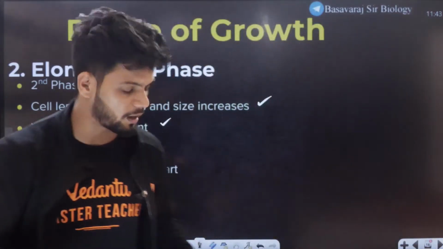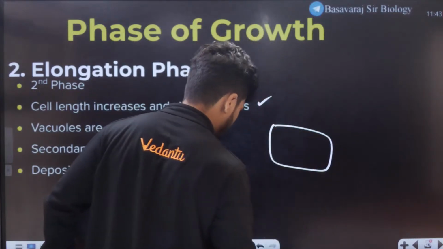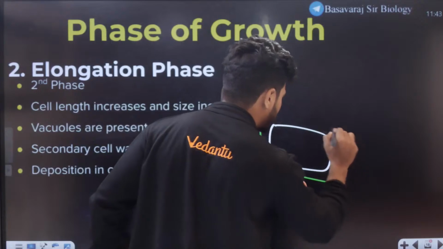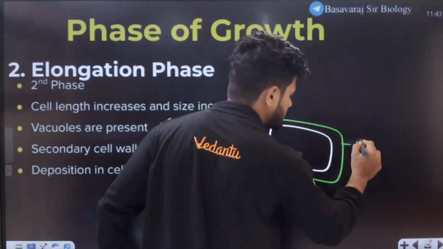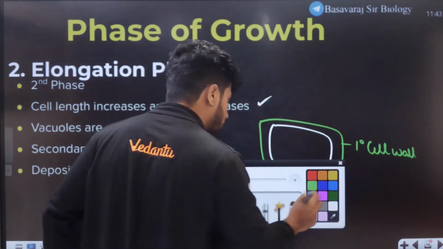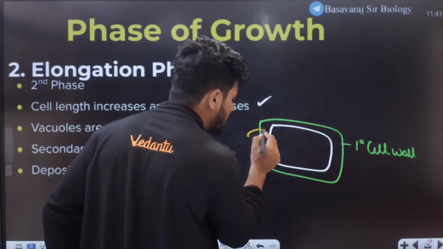All of you know how it happens, right? For example, this is a cell. Here we have the primary cell wall. Secondary cell wall, friends, is produced on the inner side.